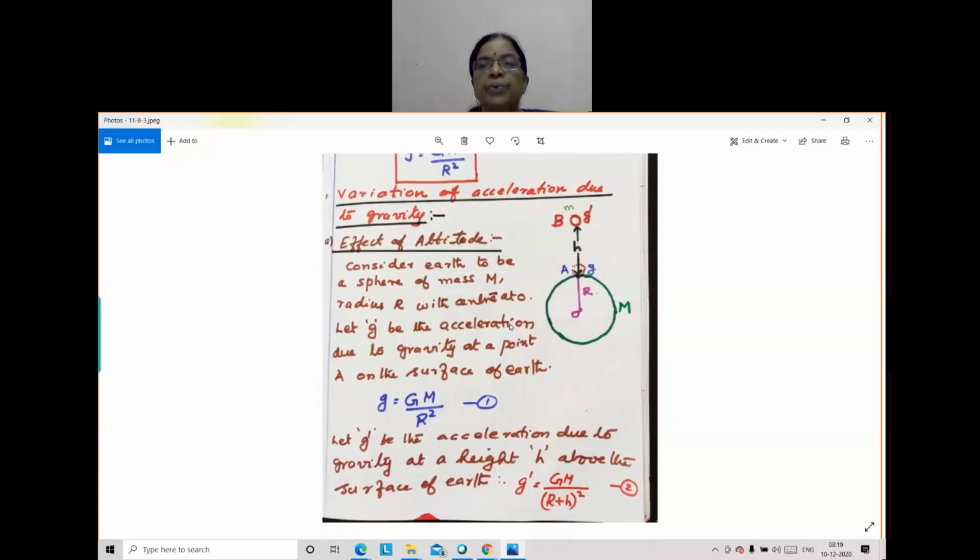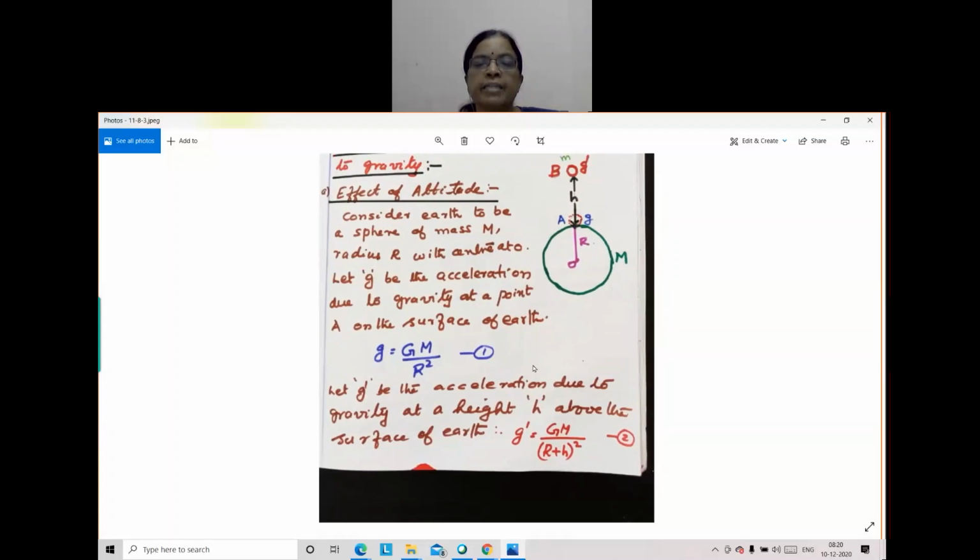When we go to higher and higher altitude, what happens to the acceleration due to gravity? So here, this sphere is considered as earth, mass capital M, radius capital R, center at O. When it is on the surface of the earth, we can write acceleration due to gravity small g equal to capital GM by R square, when it is just on the surface of the earth at A. Then it is taken to a very, very high place, at a distance h above the surface of the earth. Then what is the acceleration due to gravity?